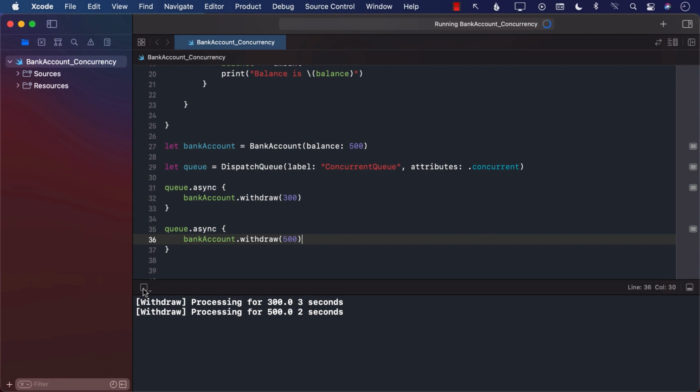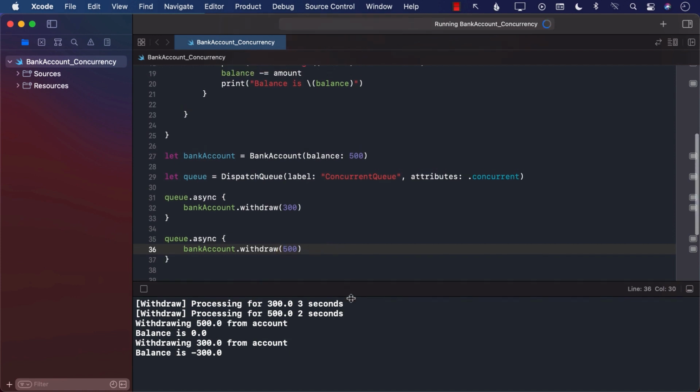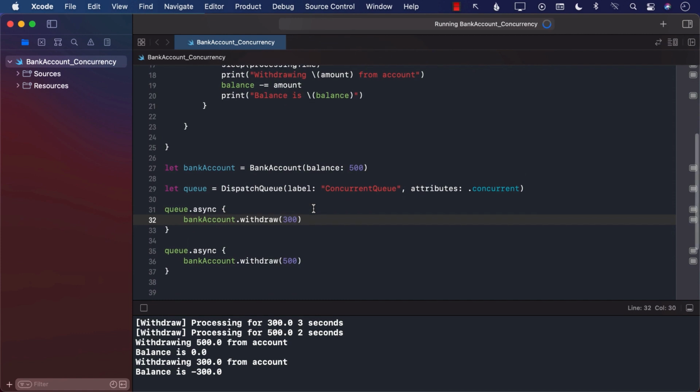So this is definitely a real world problem, and we need to find a way to fix this. Let's take a look at a couple of different ways that you can fix this issue, and then we will move on to the actors and see how, when we are using the actors, we can fix these issues. Let's see how we can fix this issue by using a different kind of dispatch queue.